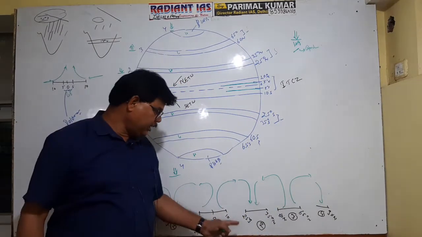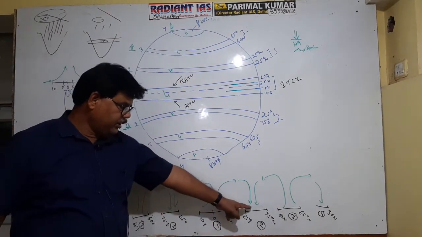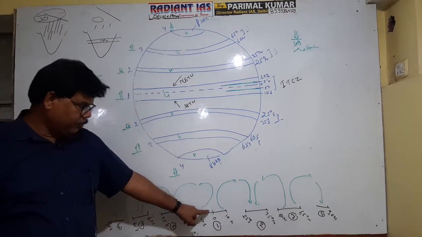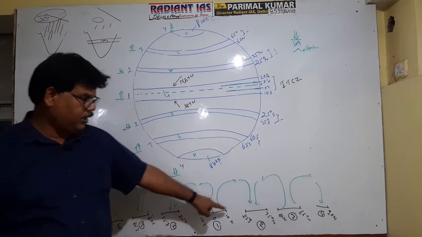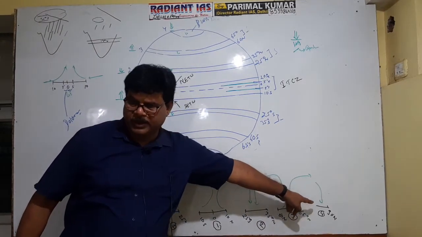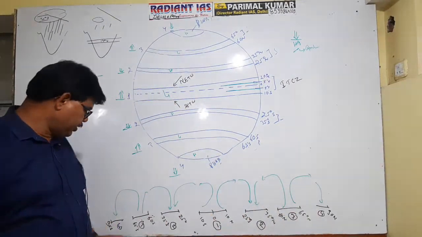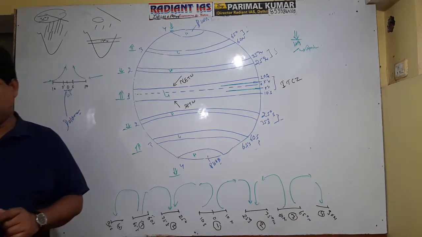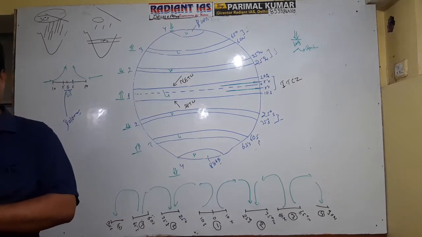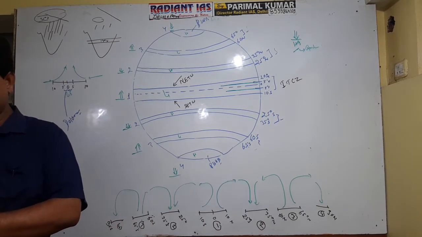So actually wherever there is downward descending, high pressure is created. Upward uplifting will cause low pressure. Here upward uplifting, that's why low pressure. Here downward descending, and near the pole, downward descending near the pole, that's why high pressure condition prevails. It is clear, right? So what is the characteristic of this zone? It is clear now, right?